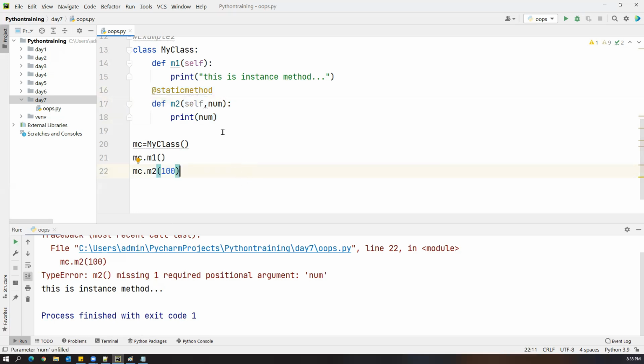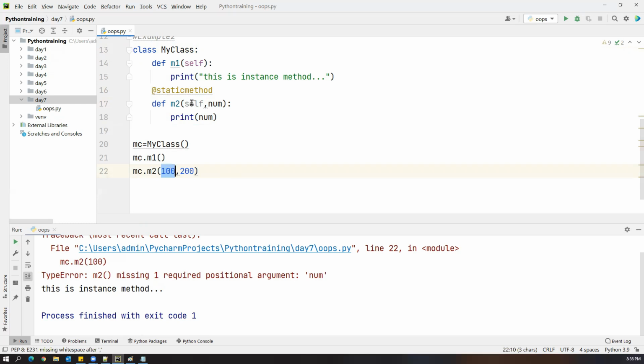The reason is the self keyword of an instance method and of a static method will be different, because the self keyword in the instance method is referring to the class. But here the self keyword within the static method is just a parameter, and does not belong to any class. So it is also expecting one parameter. So we have to pass two arguments here.